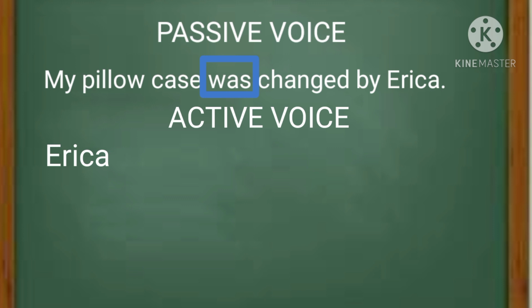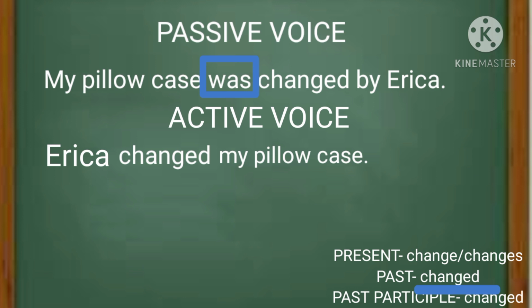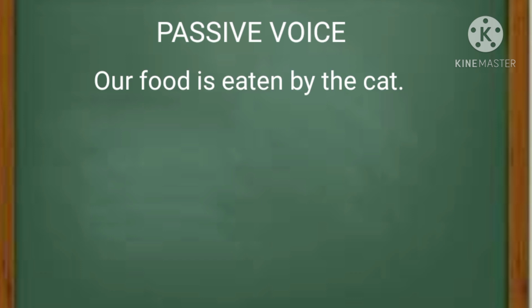Here are the principal parts of the regular verb change. Let's get the past tense of change, and the past tense of change is changed with D. So now we have Erica changed what? We need the direct object, and that is my pillowcase. And now we have the sentence in active voice. Erica changed my pillowcase.